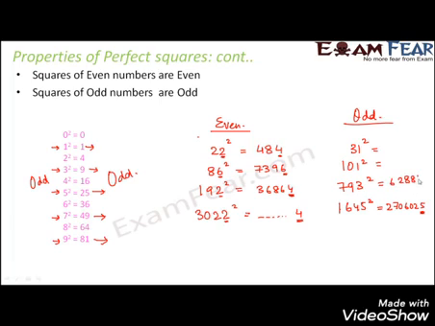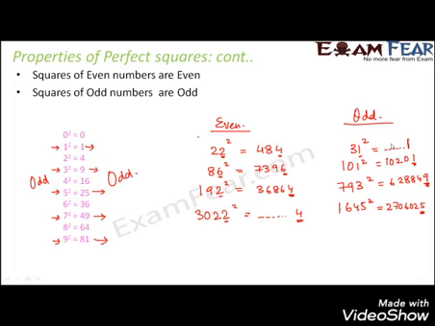793 square gives you 628849. So 9 again is odd. 101 square is 10201. So 1 again is odd. Similarly, try to find this out: 31 square. So here 1 is at the units place, so definitely at the end we are going to have 1.